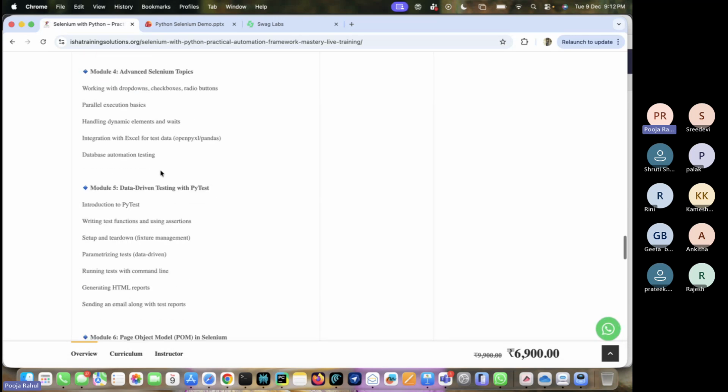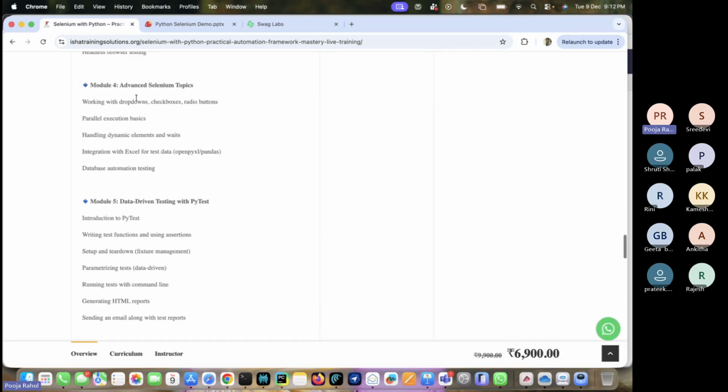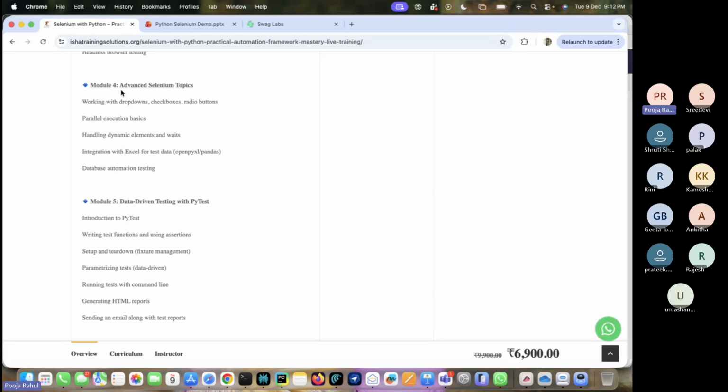After that, in module 4, we are going to cover advanced Selenium topics: working with drop downs, checkboxes, radio buttons and different things. After that, parallel execution, which is also a very important topic. We are going to cover it in both frameworks, PyTest and Robot Framework.